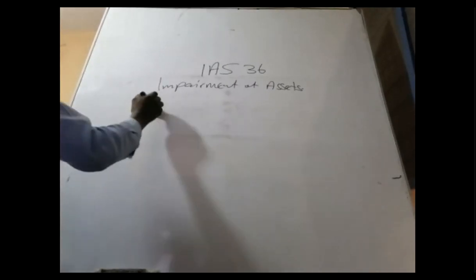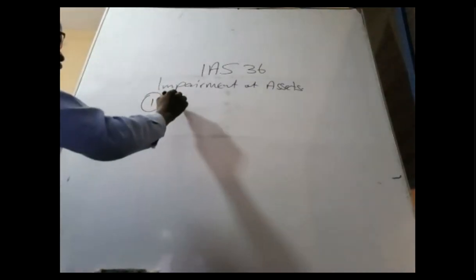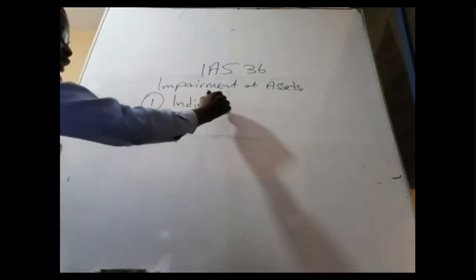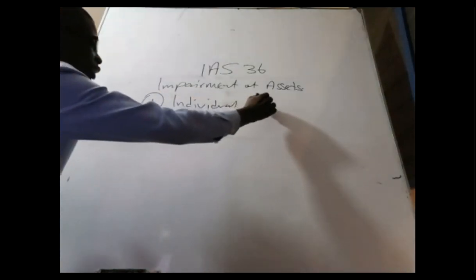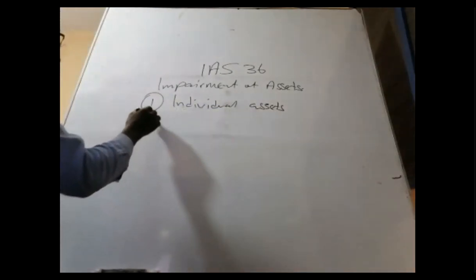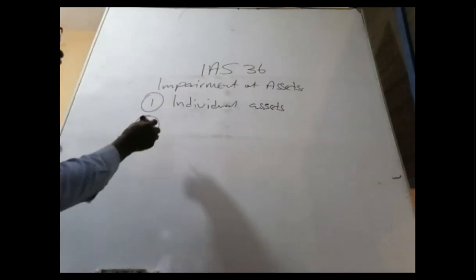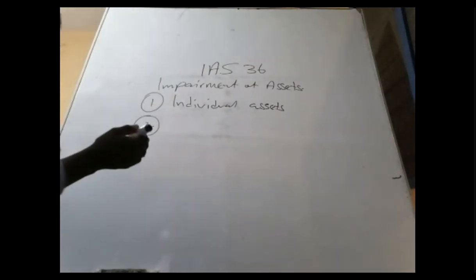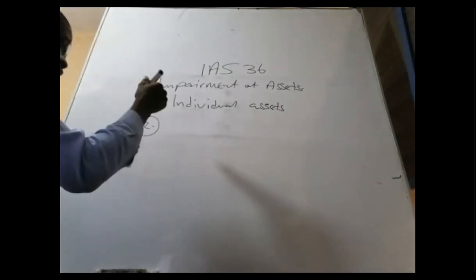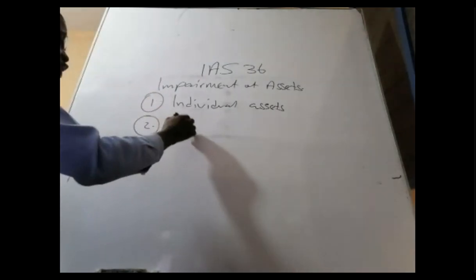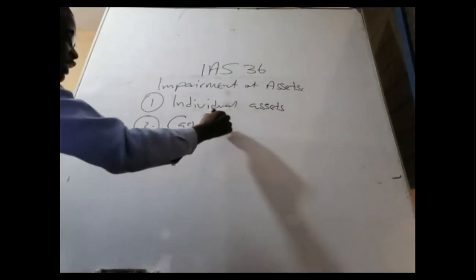Basically, we mentioned three types of assets that IAS 36 talks about, how we should impair them. Number one is the individual assets. Number two, we can also call the corporate assets. Individual assets or corporate assets. Number two, we can look out for cash generating